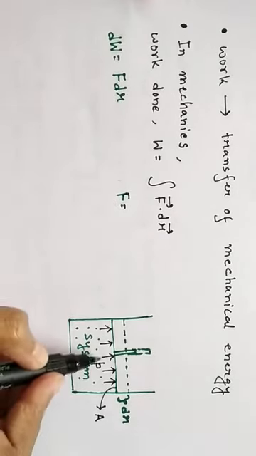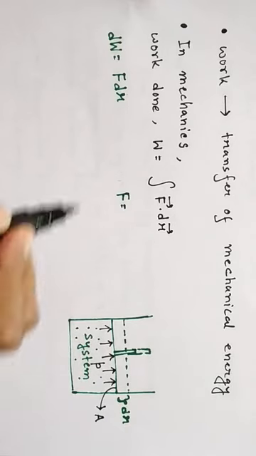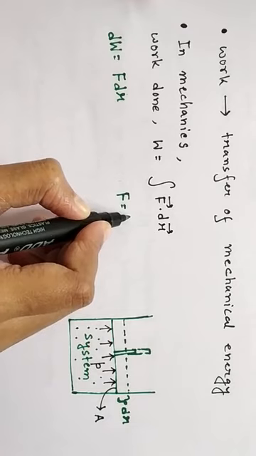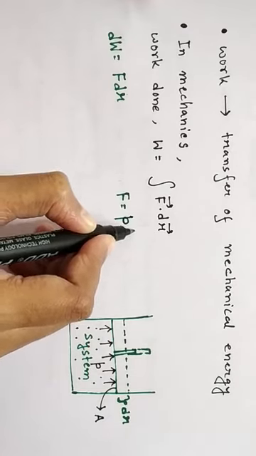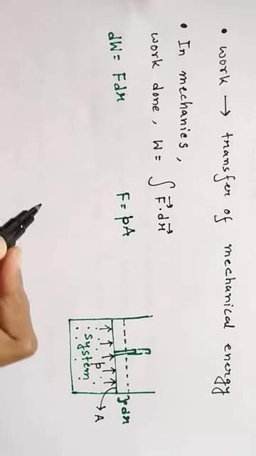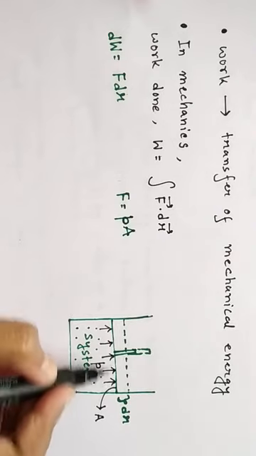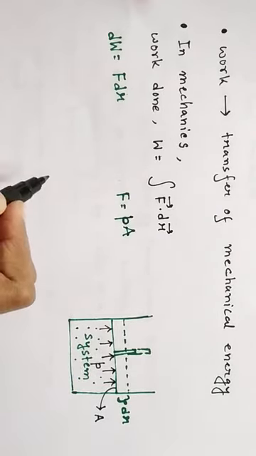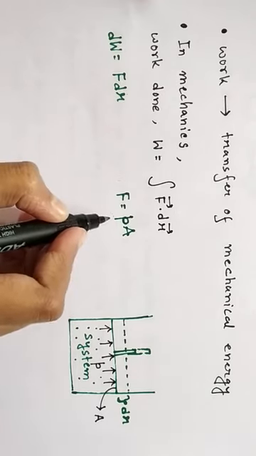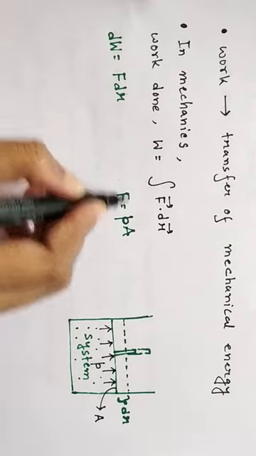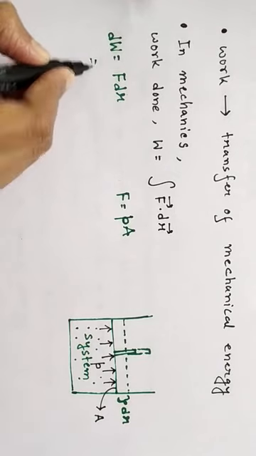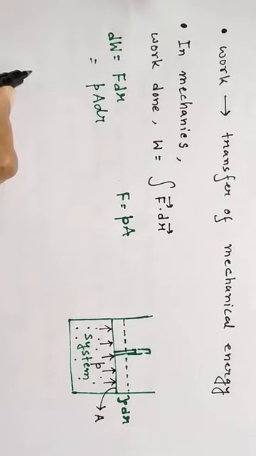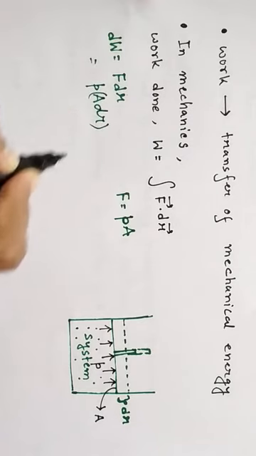F is the force applied by the gas molecules on the wall of the piston. In terms of the pressure of the gas molecules, F is the pressure into the area on which the force is being applied, that is A, the surface area of the piston. So now we can replace F by PA in this equation: PA dr.